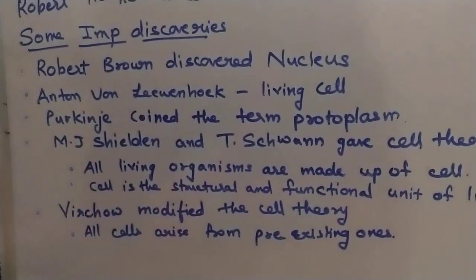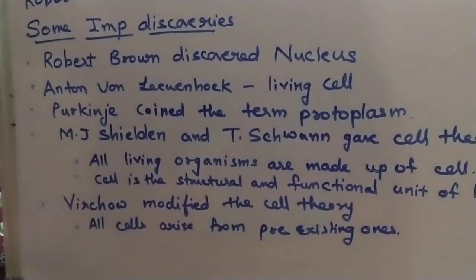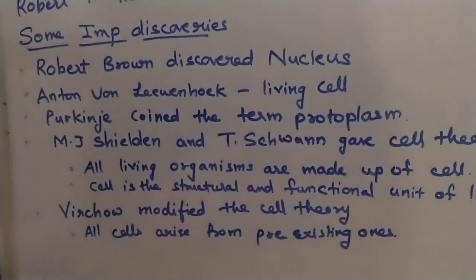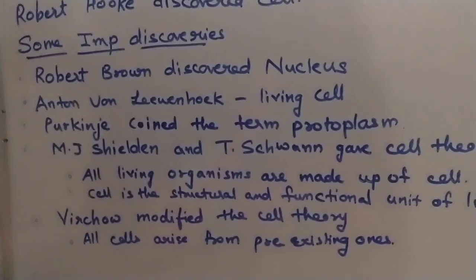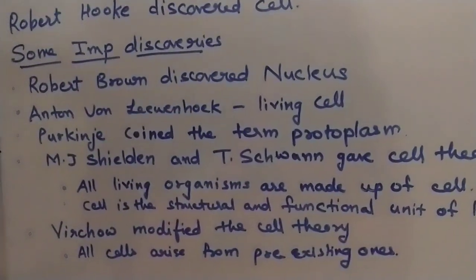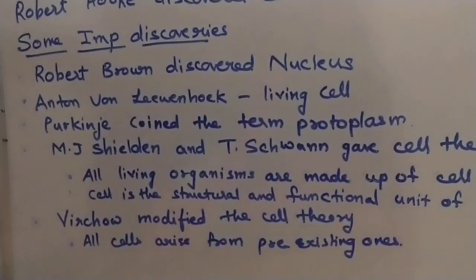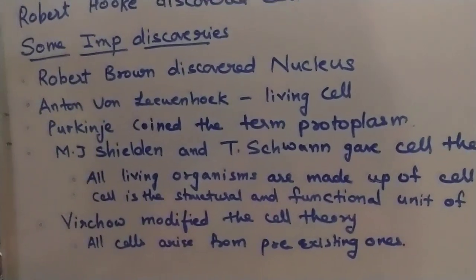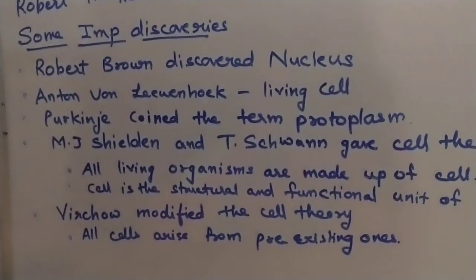Is it clear, children? So Robert Brown discovered nucleus. Anton van Leeuwenhoek was the first person to see living cell. Robert Hooke, though he discovered cell, he saw the dead cells of cork. But the living cell was seen for the first time by Anton van Leeuwenhoek. I hope it is clear. Purkinje gave the term protoplasm to the combination of cytoplasm plus nucleoplasm. Okay, cytoplasm plus nucleoplasm is called as protoplasm.